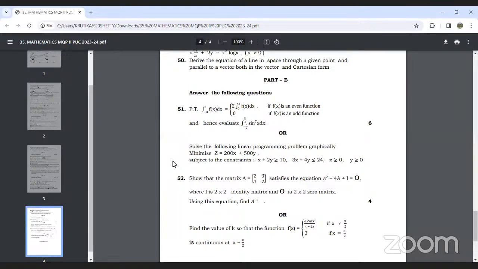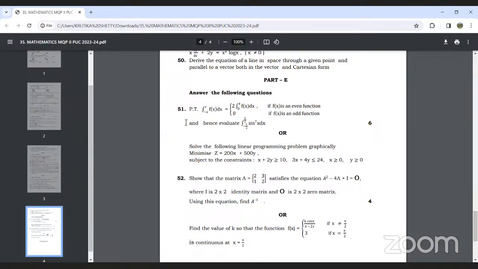Question 51 comprises the integration question, and this question we will discuss today while solving the paper. Again, a few more questions along with this 51 question I will discuss. So this will cover the last part of integration. In 51, you need to attempt either A or B, and in 52 again either A or B.